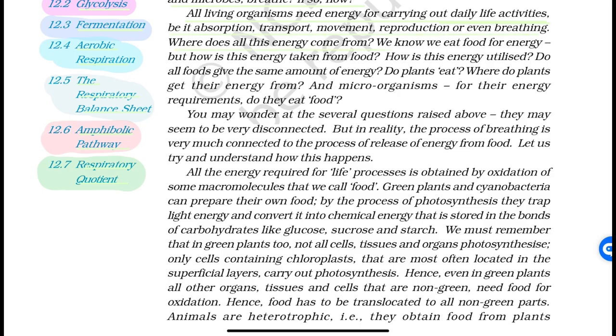Where does all this energy come from? We know we eat food for energy, but how is this energy taken from food? How is this energy utilized? Do all foods give the same amount of energy? Do plants eat? Where do plants get their energy from? And microorganisms, for their energy requirement, do they eat food?